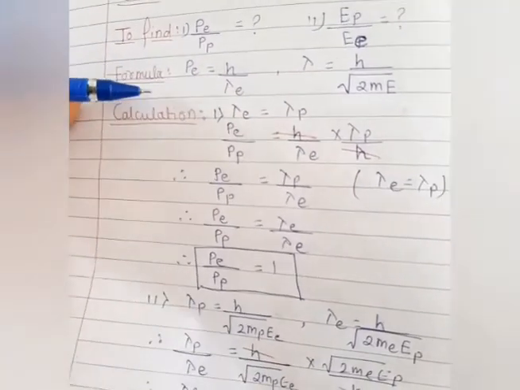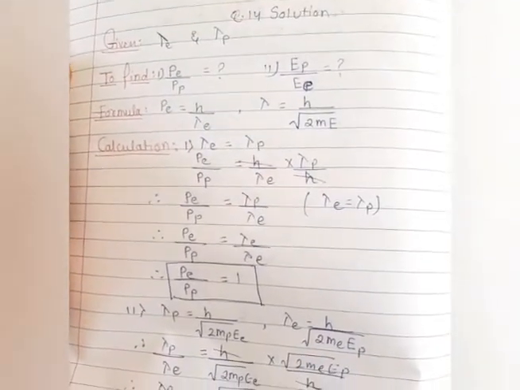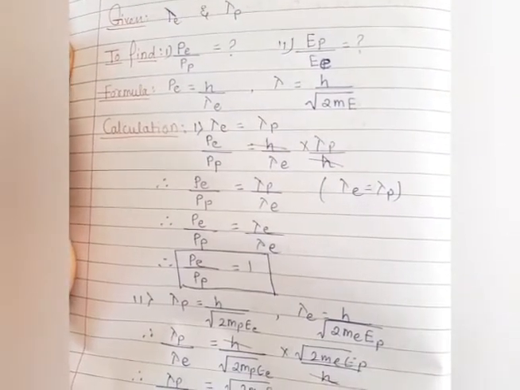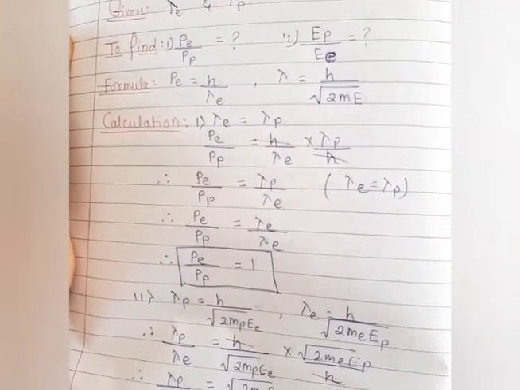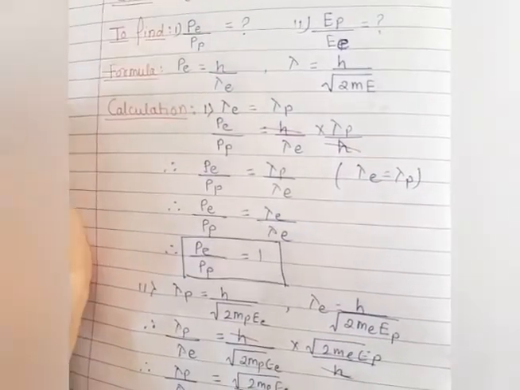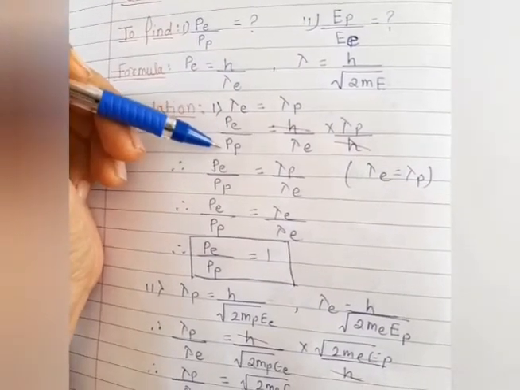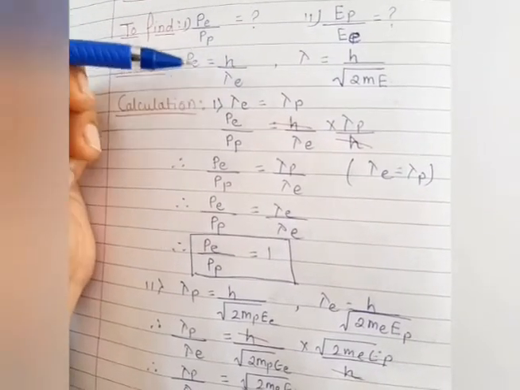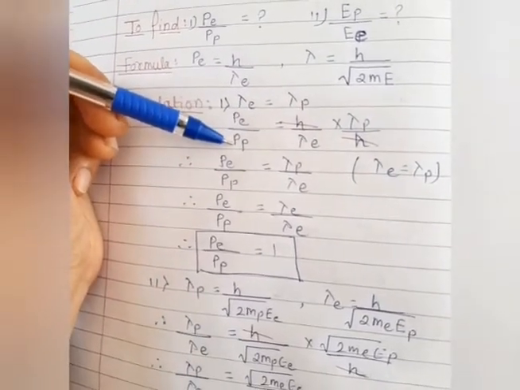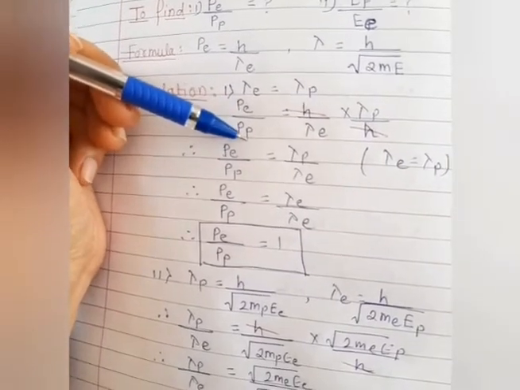So here we have the calculation, and let us move on to it. In this calculation we have the ratio of the wavelength of proton and electron, which is equal. According to the given condition, the wavelengths are equal. With the help of this, we can first write the ratio of proton and electron momentum, using the momentum formula h by lambda e for the electron, and the same formula we are using for the proton.